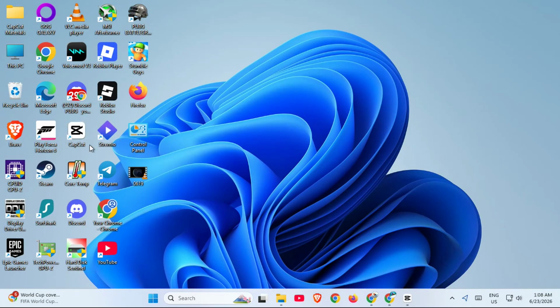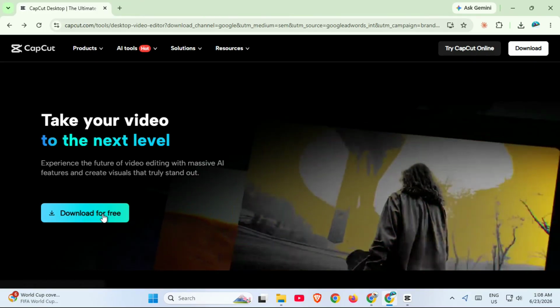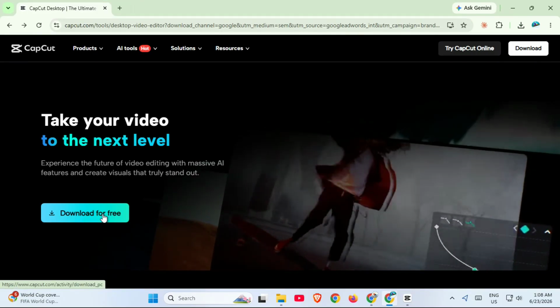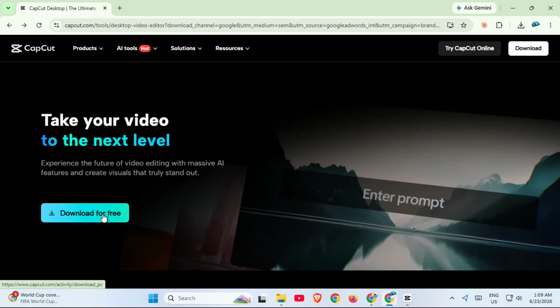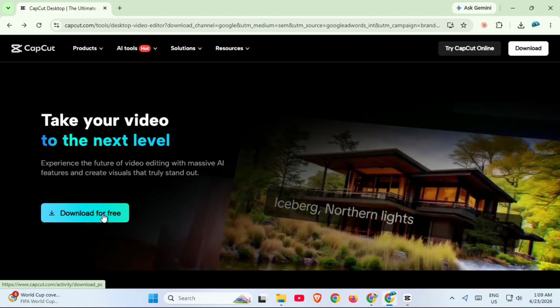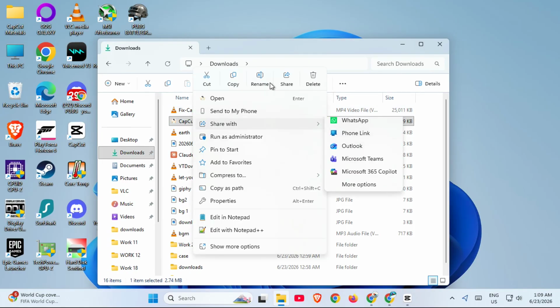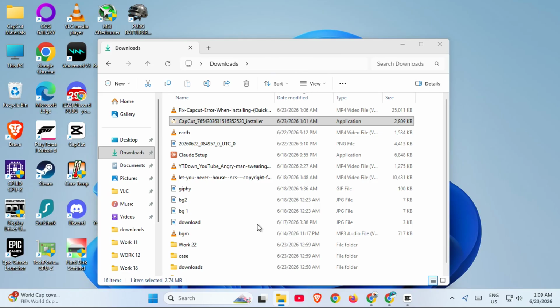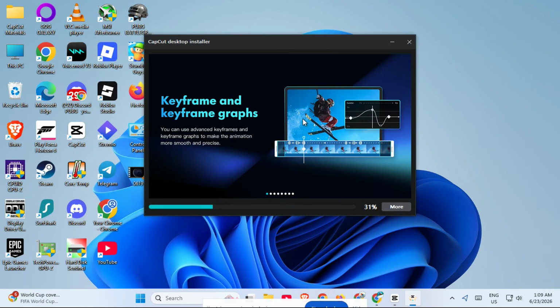After that, go to the official CapCut website and download a fresh installer. Make sure you only use the official source so you avoid corrupted or outdated files. Once the installer finishes downloading, right-click it and run it as administrator. This helps ensure the installation has the proper permissions and installs cleanly. A fresh reinstall often fixes damaged program files, broken updates, and startup errors that keep CapCut from initializing correctly. Once the install is complete, open CapCut again and check whether the problem is gone.